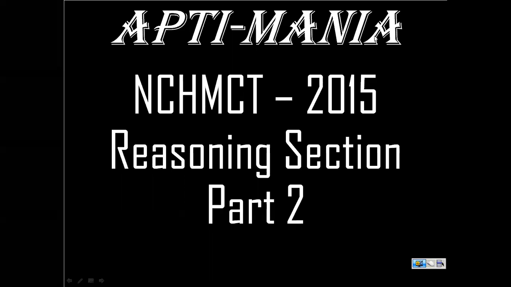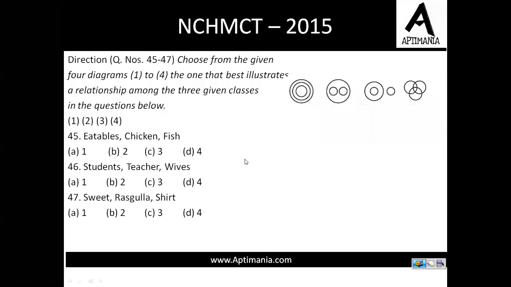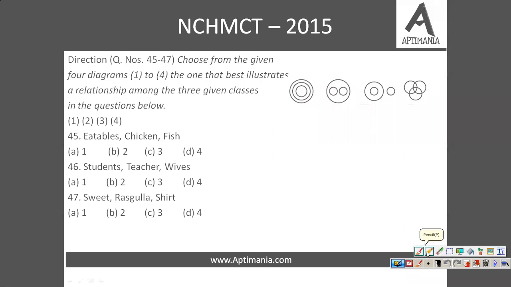Hello, in this video we are going to discuss the second part of the solution of the reasoning section of the NCHMCT 2015 paper. So we'll start from question number 45. Questions 45 to 47: we need to choose from the given four diagrams. These are the four diagrams that are given to us, so we need to choose from them. This is diagram number 1, 2, 3 and 4.